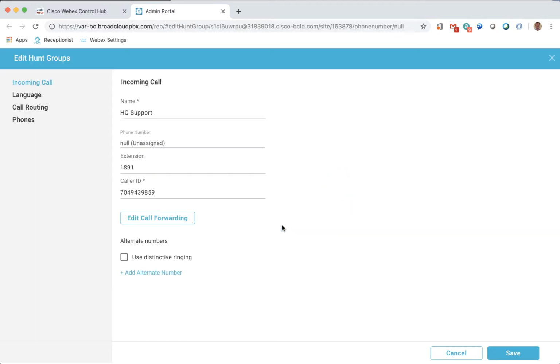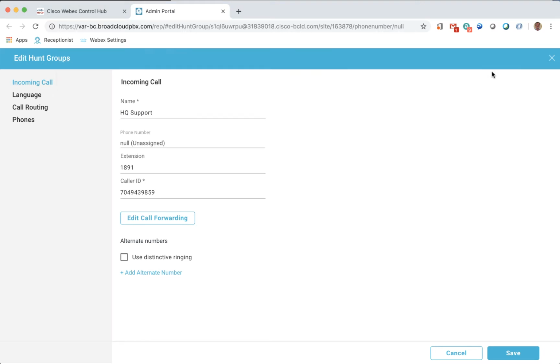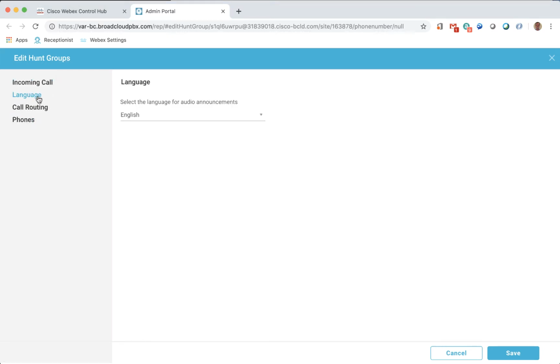In the Hunt Group feature, there are several options. In the Incoming Call section, we have the Hunt Group name, the extension for the Hunt Group, the caller ID for the Hunt Group, the call forward settings. We can also set the language to be used for the hunt group.